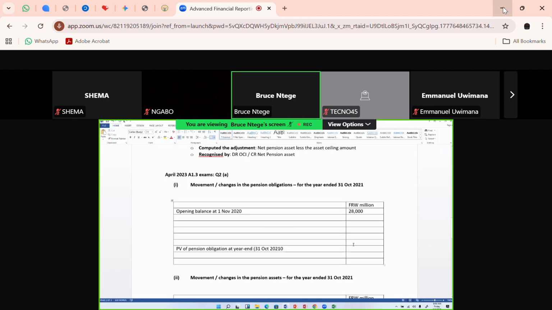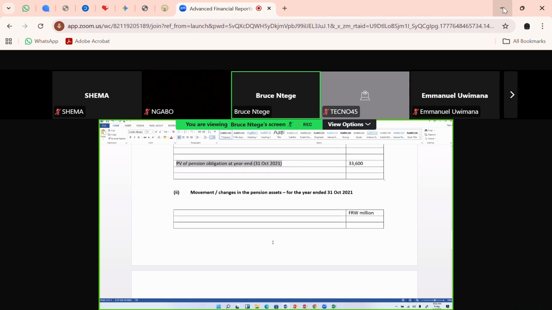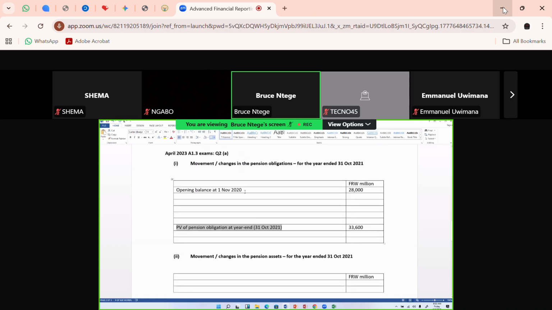So whatever I'm doing across the year, I'm trying to ensure that the opening balance is reconciled to the closing balance by changes in the year. So there are going to be changes in the year that I'm going to account for. When I account for those changes, I will finally also account for the remeasurement differences. Okay, so I want to do the same for the pension assets at the year end in number 2 down here. For number 2, we've not yet done the opening balance. Let's pick the opening balance from the information given.